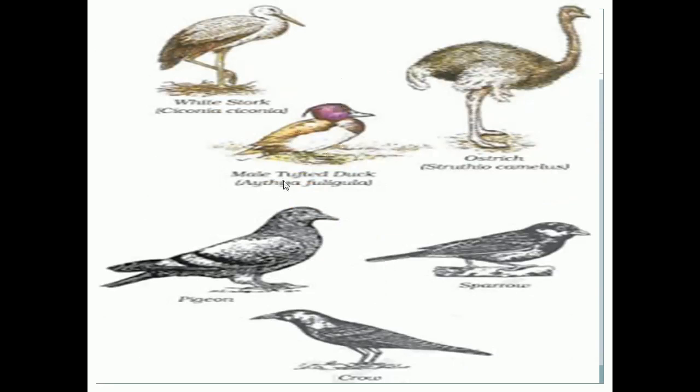So these are some of the examples for the birds. Birds such as white stork, ostrich, pigeon, then sparrow, then crow, etc.